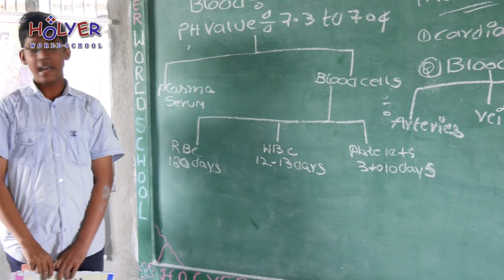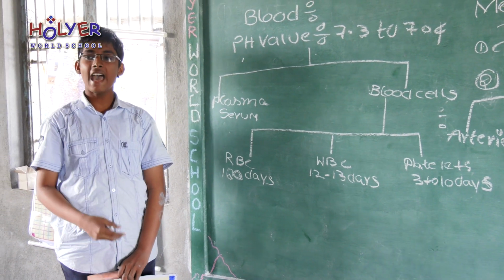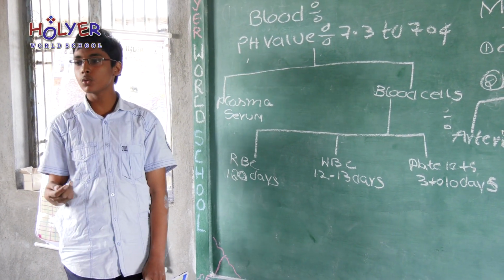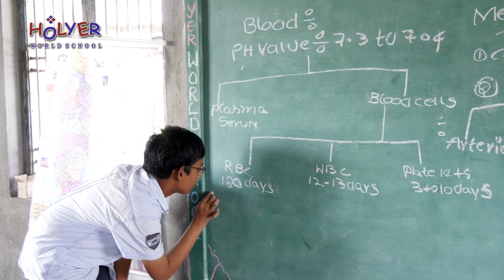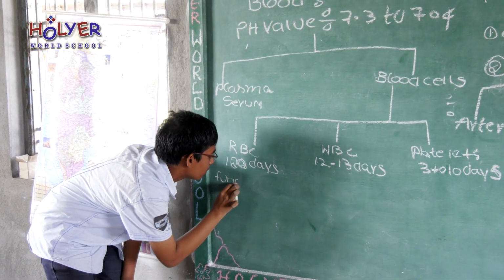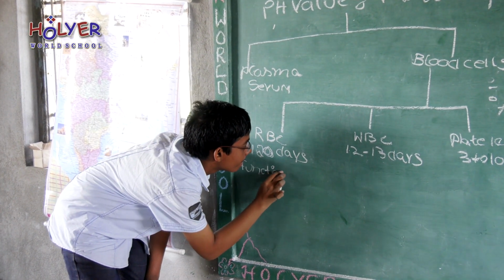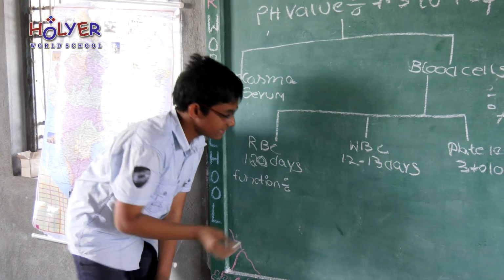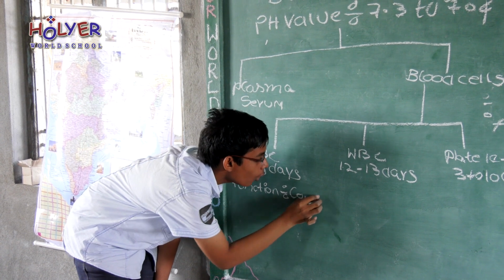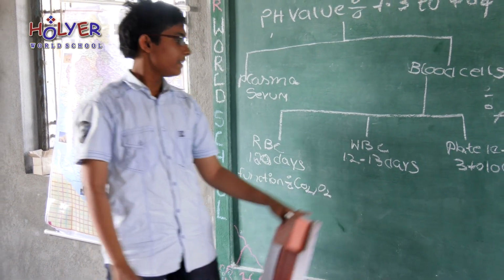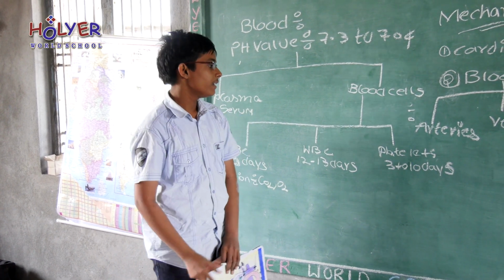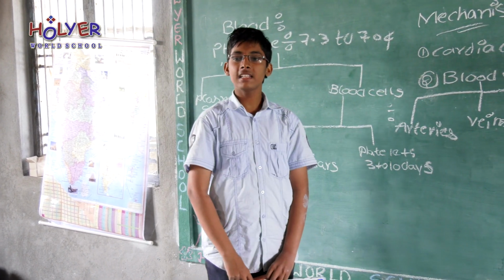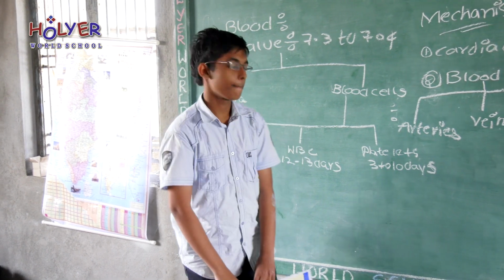The RBC's function is to carry the oxygen, CO2 and hormones present in the blood. To carry the CO2 and O2. Next, WBC raise the immunity power. Next, platelets help in the blood clotting.